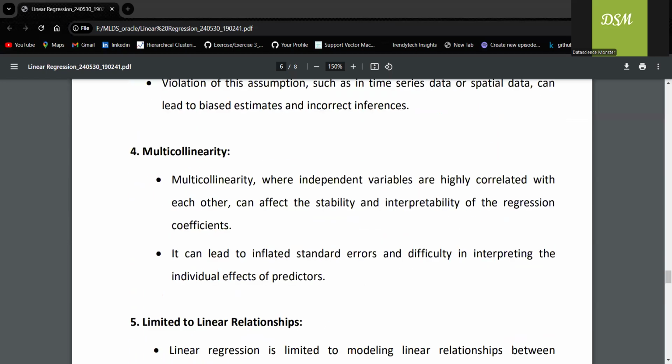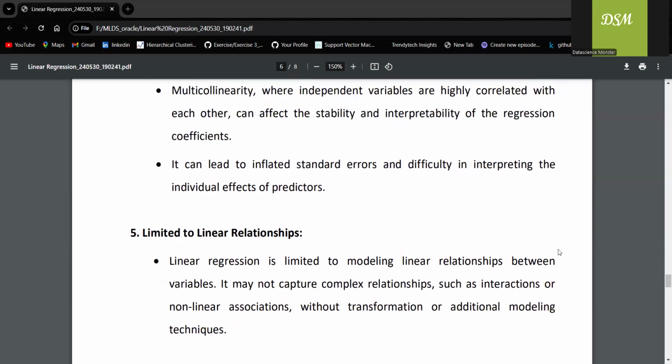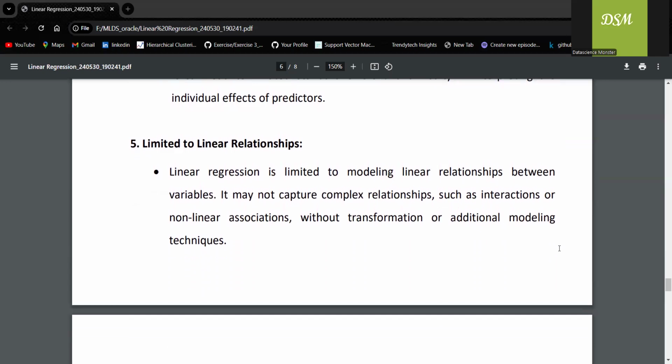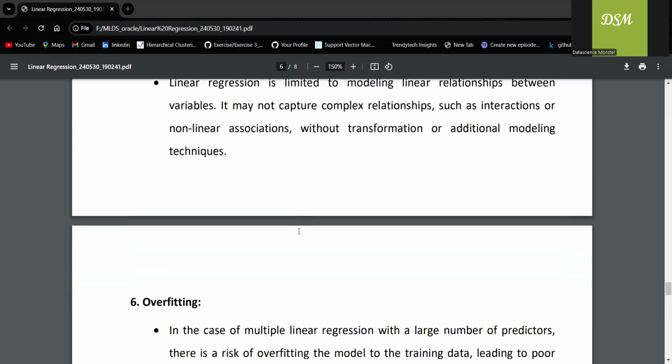The fourth one, multicollinearity. We are trying to predict sales with ad spend as well as promotions. If ad spend and promotions are highly correlated, it is really hard to tell the individual impact. So multicollinearity inflates standard errors and complicates interpretation. The fifth one is that it is limited to linear relationships. Linear regression is limited to modeling linear relationships between variables. For example, customer satisfaction may depend upon complex factors, so linear regression cannot capture all non-linear interactions without a transformation of the data.